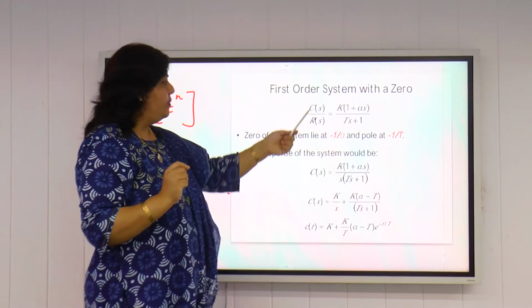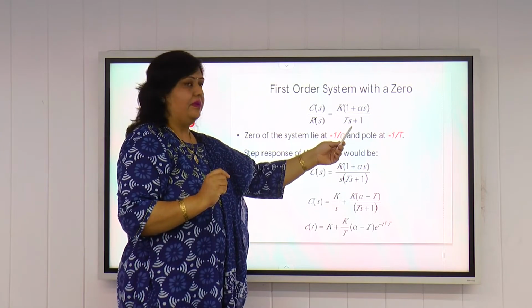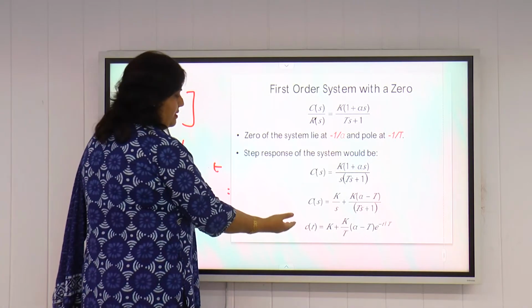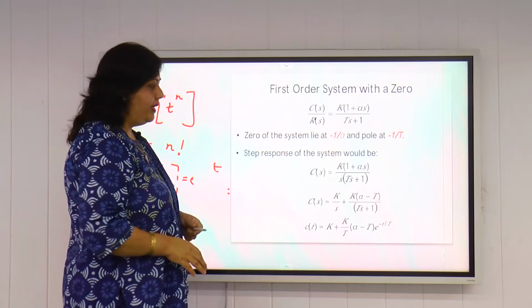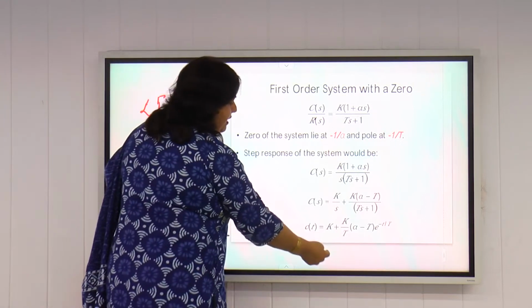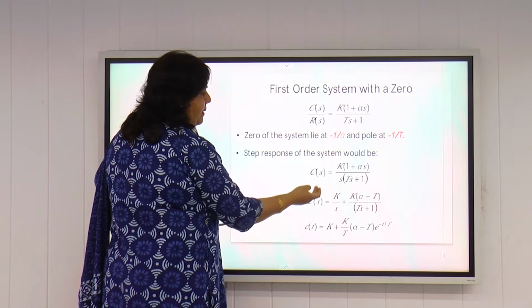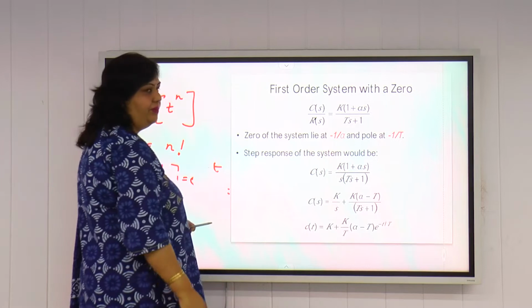So we have one zero here, that is at minus 1 by alpha, and a pole at minus 1 by T. So if we find the time response or step response of the system, we have c(t) equal to this, by the same steps as we have already discussed. We can find the value of c(t) by first knowing C(s), then we take the partial fraction and then we take the inverse Laplace. We can calculate this value c(t) to be equal to this.